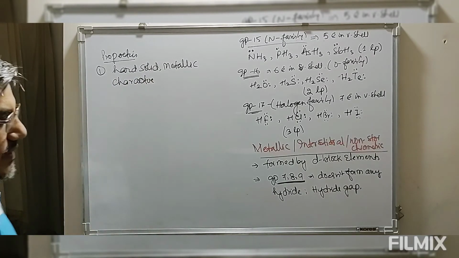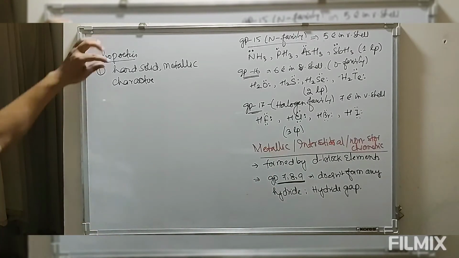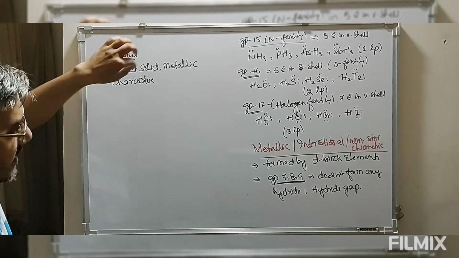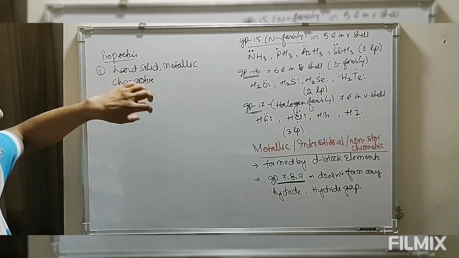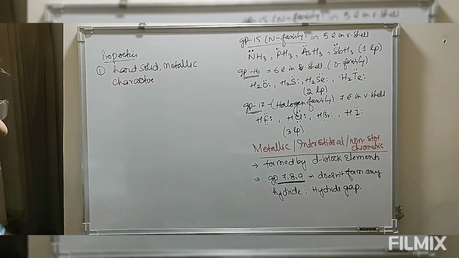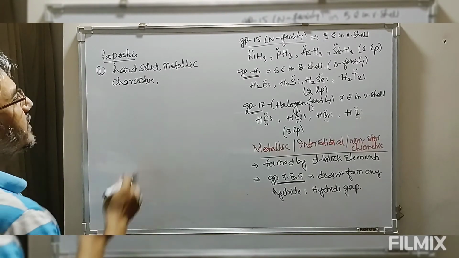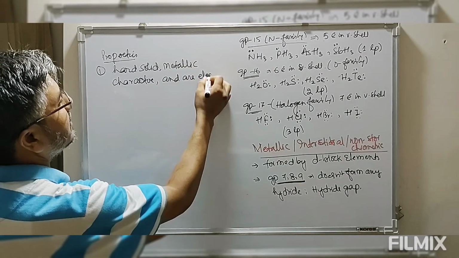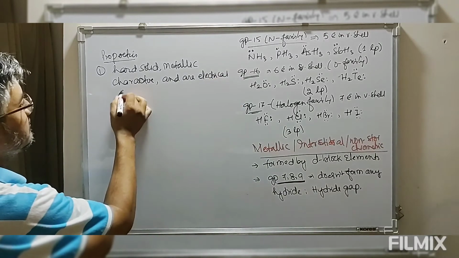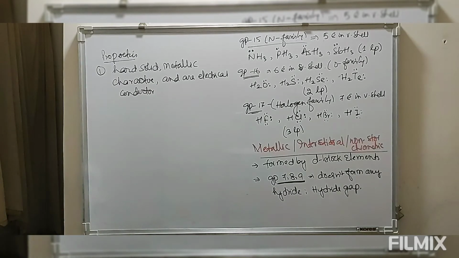Hydrides of this d block, which are known as metallic or interstitial, are hard solids. Though we have hydrogen incorporated in the crystalline structure of the metal, these elements show metallic character, and since they show metallic character, they show conductivity and are electrical conductors, and this conductivity is similar to the conductivity of the metal.